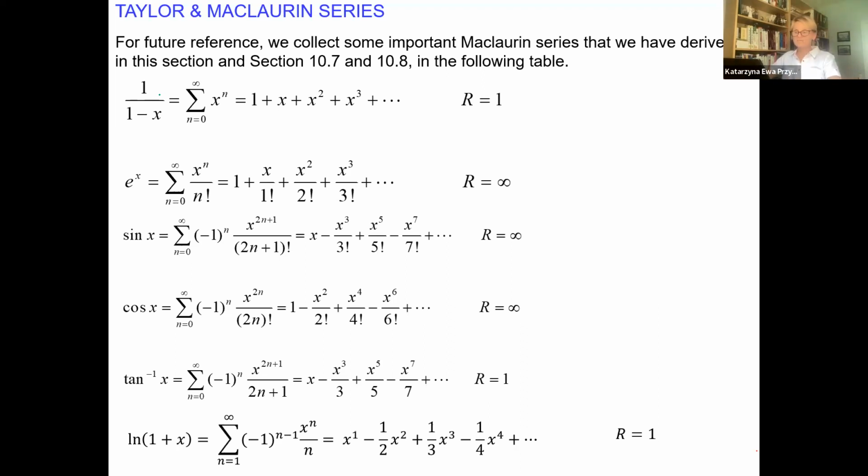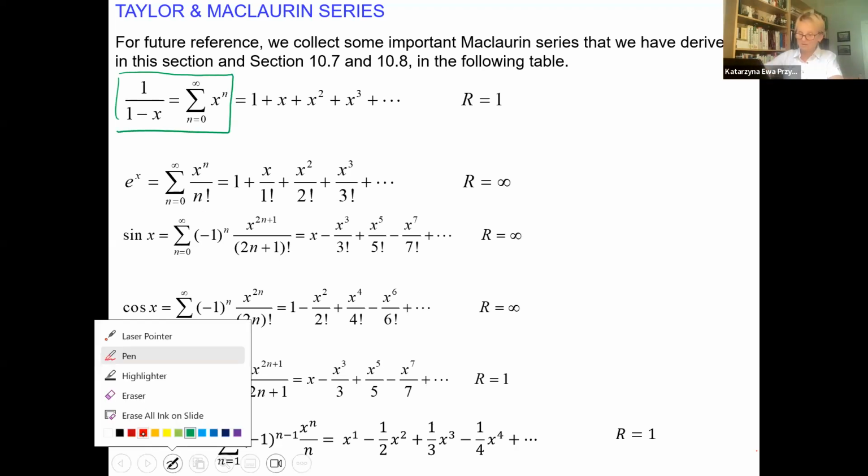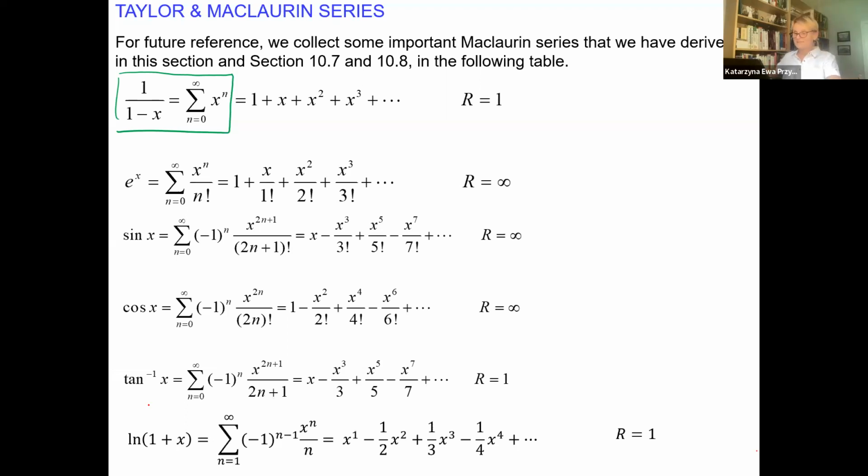Some of them just came from this basic geometric one. Some of them we used the Taylor formula, we remember. They are nice, and let's see how we can test them, but they will be provided. But we have to know them, not just think, okay, they will be provided, I don't have to really think. We still have to be aware of what is here.